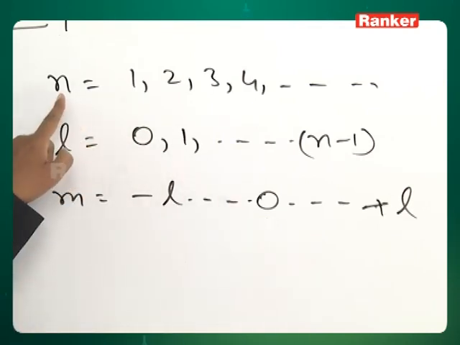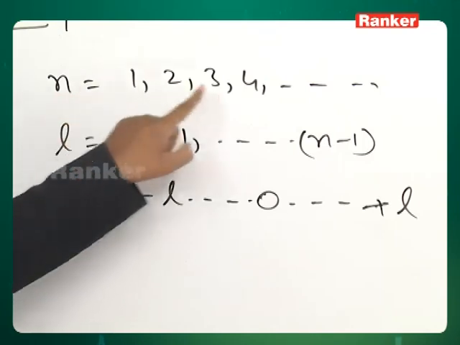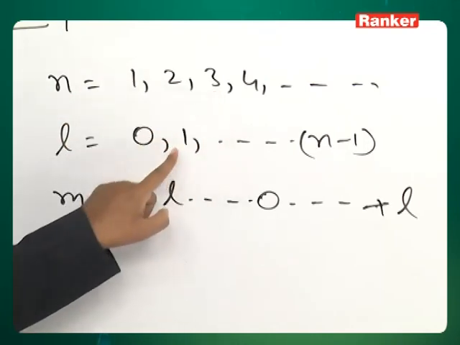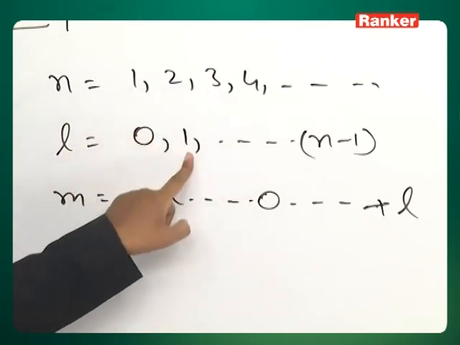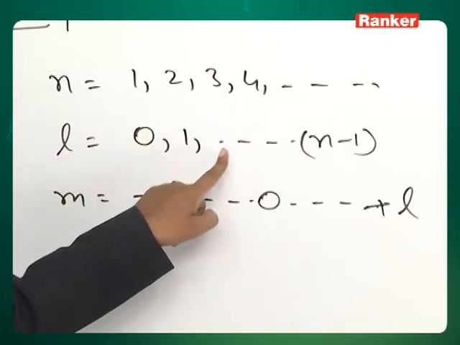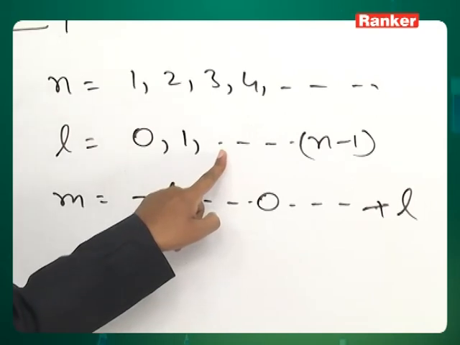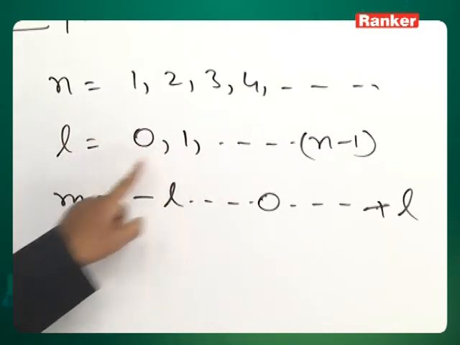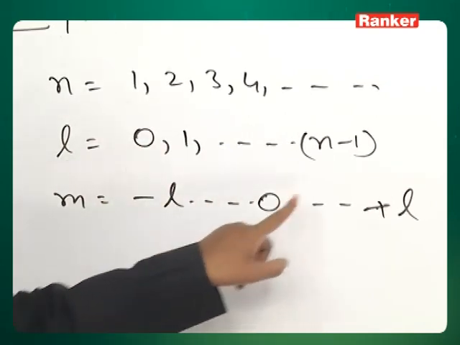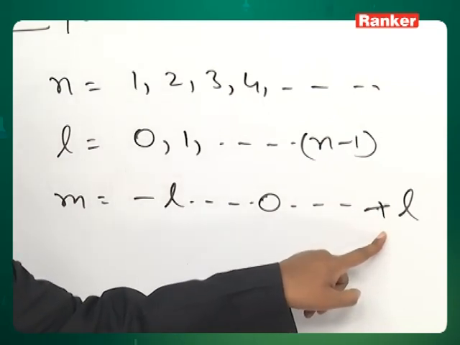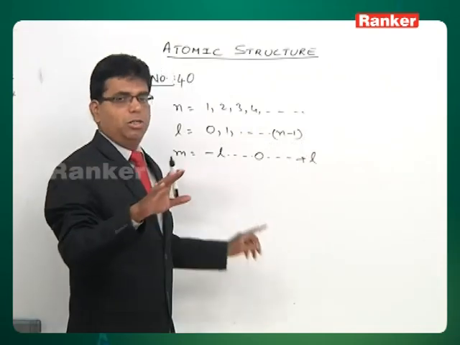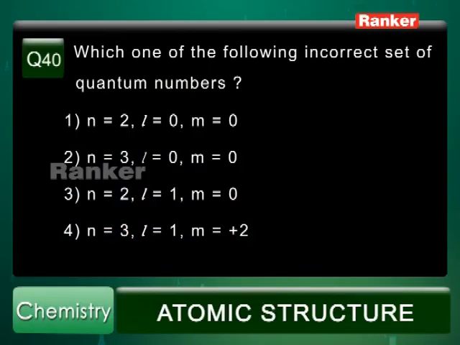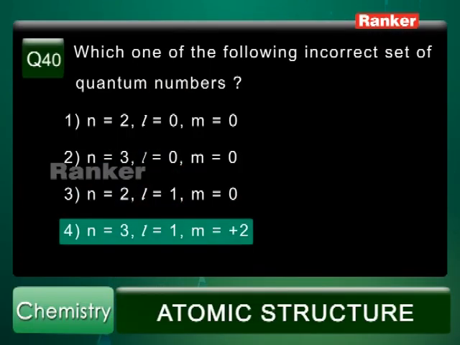Fourth option, n is equal to 3, l is equal to 1, it is possible, since when n is equal to 3, l can be 0, 1, 2. And when l is equal to 1, m should be minus 1, 0, plus 1. But here m is equal to plus 2 is given. For l equal to 1, m equal to plus 2 is not possible. So the incorrect set is option number 4.